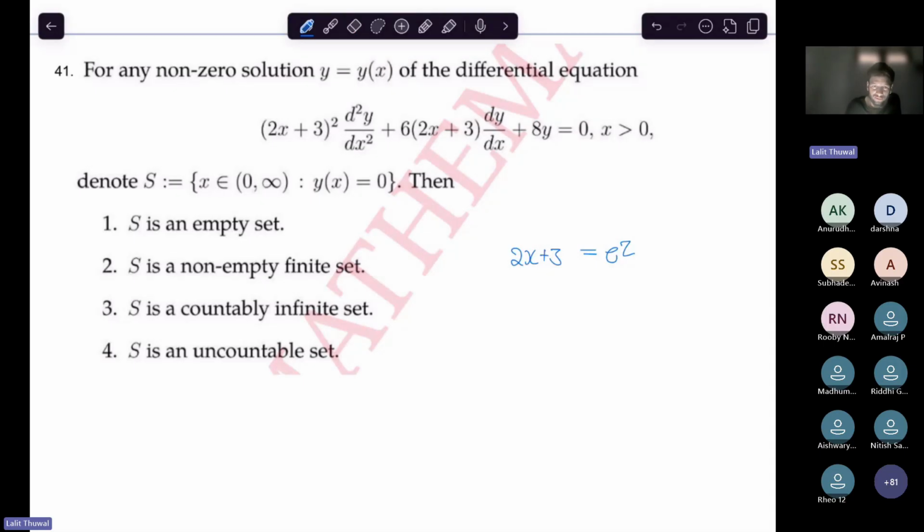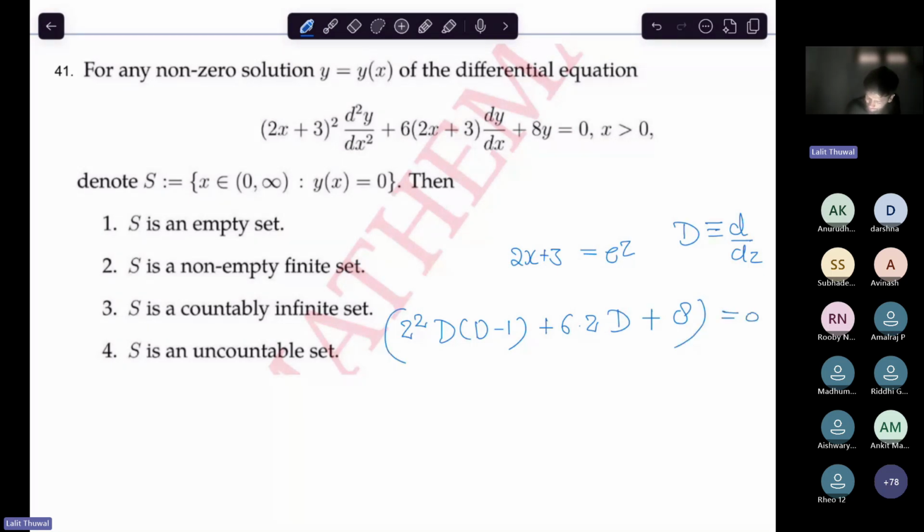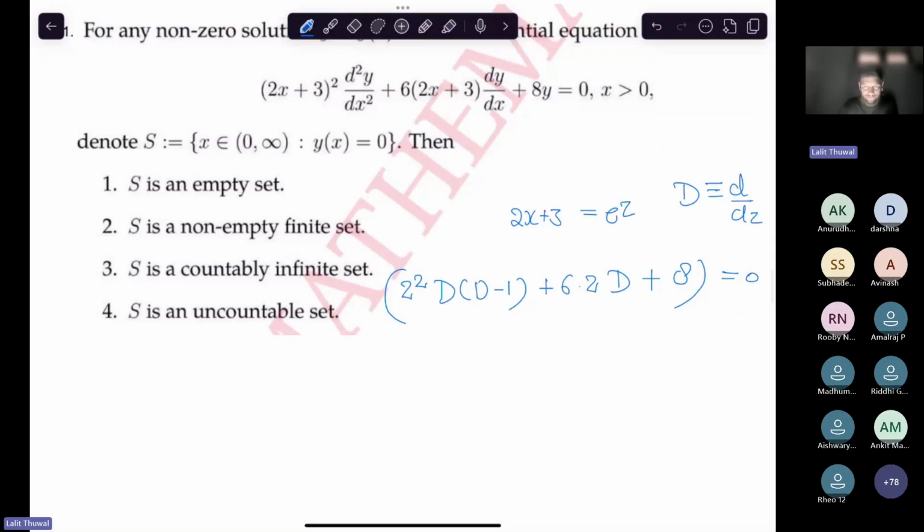So let me know. 1 by 2 D squared minus D plus 1 by 2, D into D minus 1. Here D will be d by dz. So this will come out to be... I'm not going through the intermediary steps, so let me know if I'm wrong somewhere. So this comes out to be this. Is it okay? Yes, you can verify this.